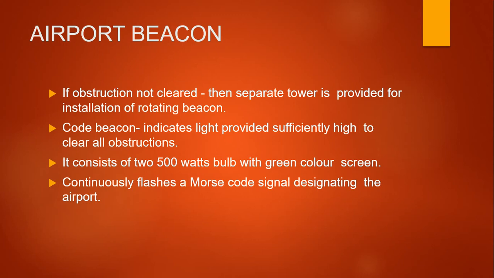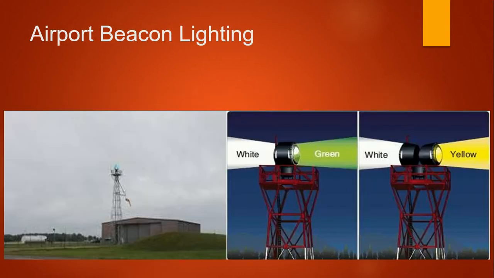If the obstruction is not clear for an airport beacon, then a separate tower is provided for the installation of a rotating beacon and a code beacon, which is high enough to clear all obstructions. It consists of two 500 watt bulbs with green color screens and continuously flashes a Morse code signal designating the airport. This is a figure indicating the airport beacon lighting.